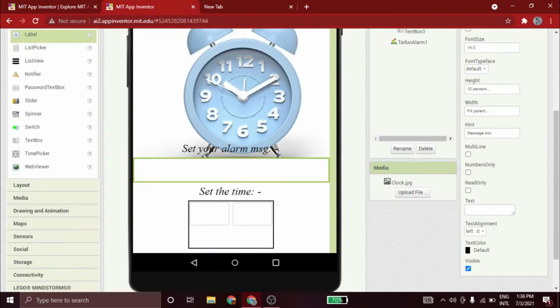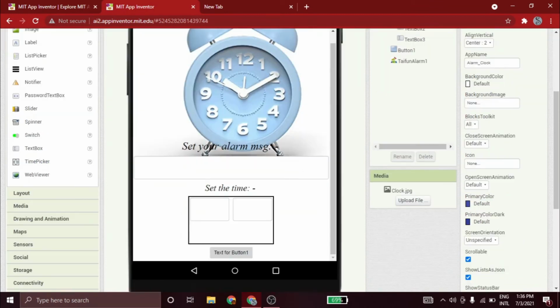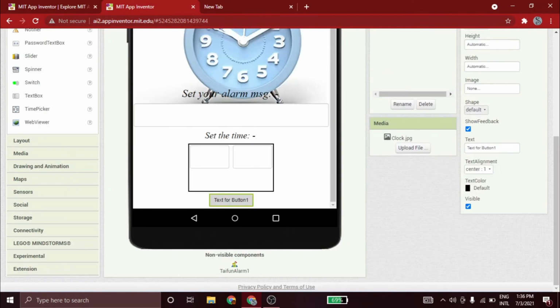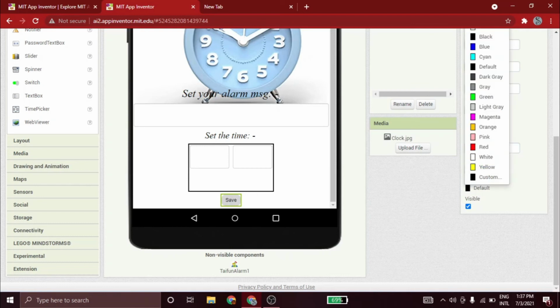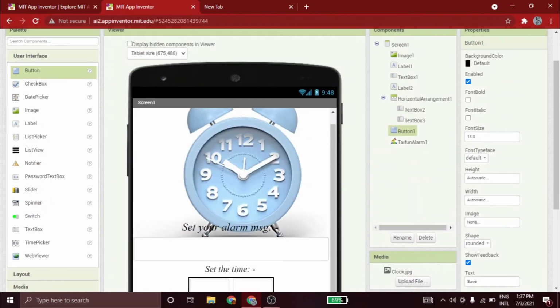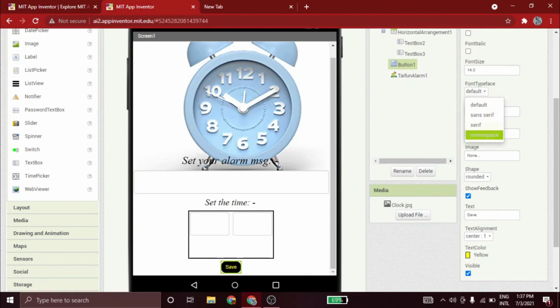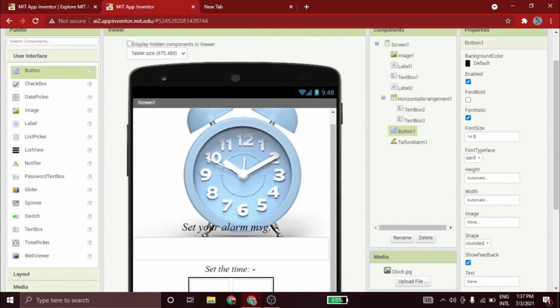Now we have to add a button. And now in this button I am going to change the shape into rounded, and now the text into save. And now in this text color I am going to change it to yellow and the background color into black. And now I'm going to change this to serif, italic, and now here I'm going to change it to 20.